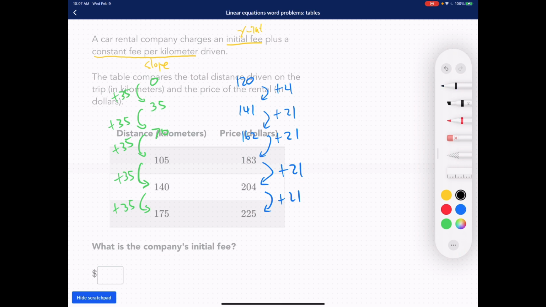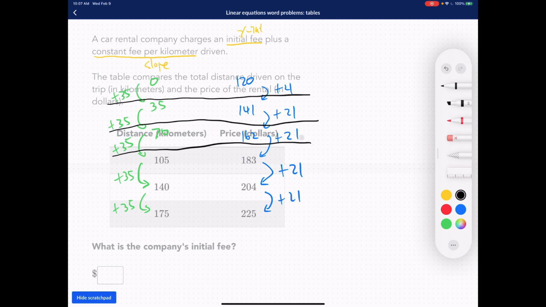So at 0 kilometers traveled, they had to pay $120, because every time it increased by $21. At 0 kilometers, they paid $120.